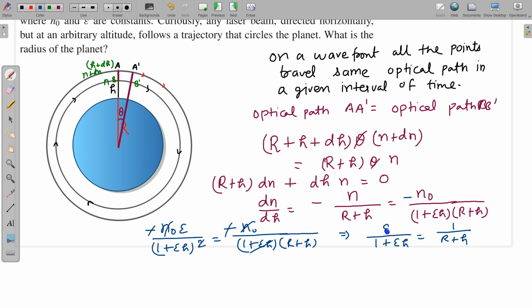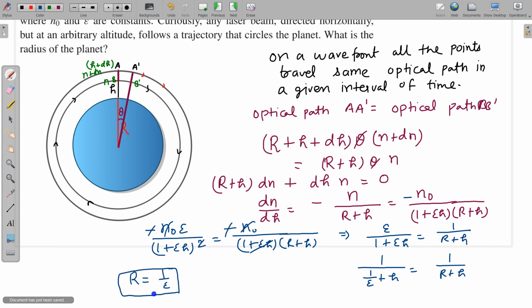Just manipulation on the LHS: I am dividing numerator and denominator by epsilon, so this is 1 divided by 1 by epsilon plus h, equal to 1 divided by r plus h. So on comparing both the sides we can easily find that r is equal to 1 by epsilon. So this is the required answer for this problem. So this is the final answer.